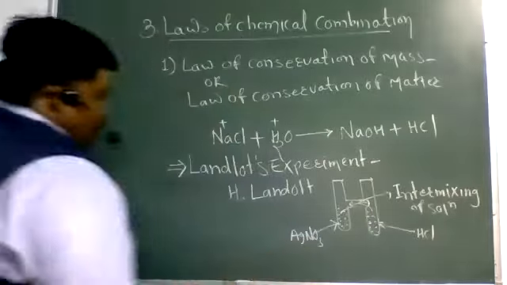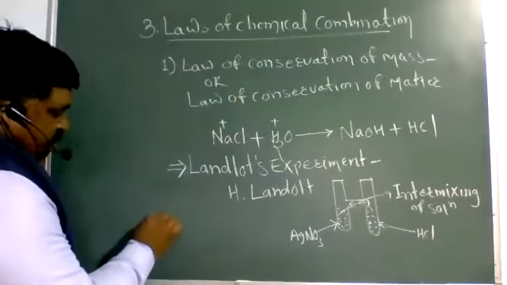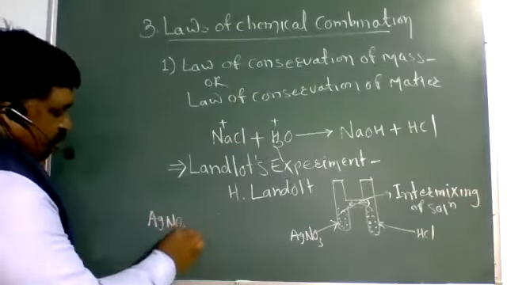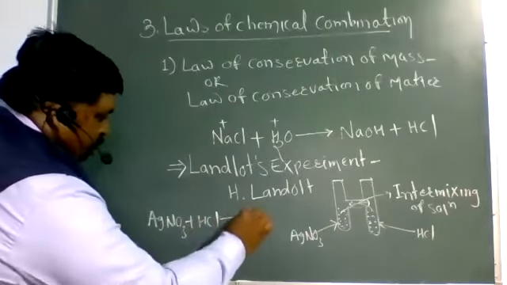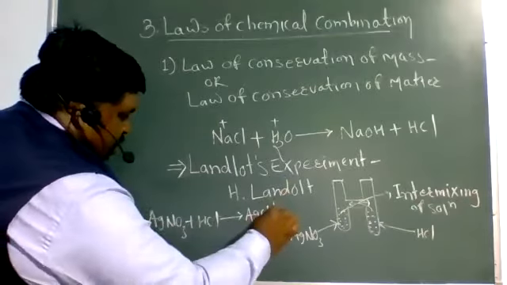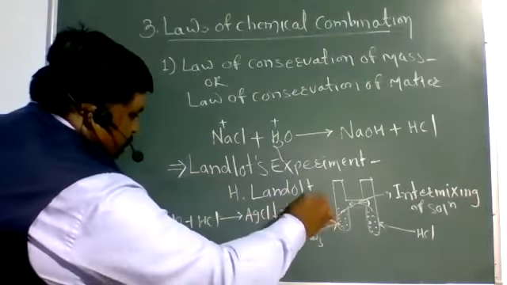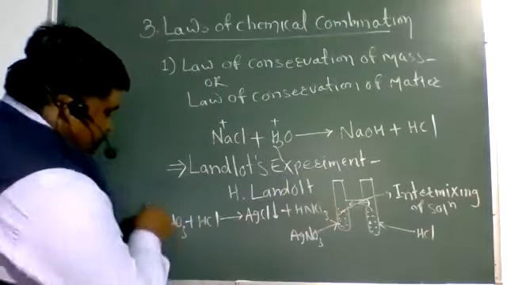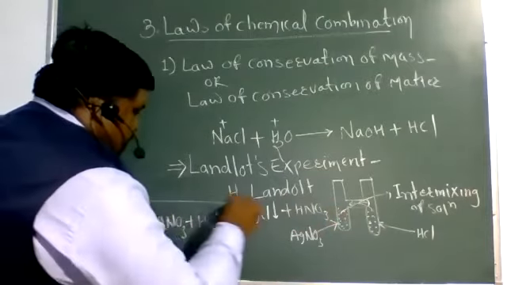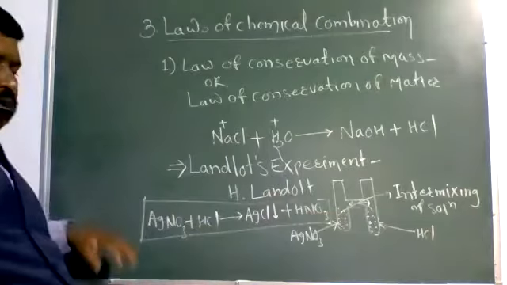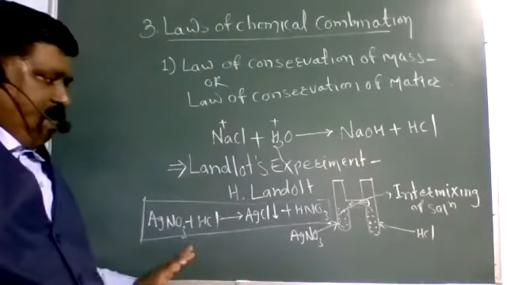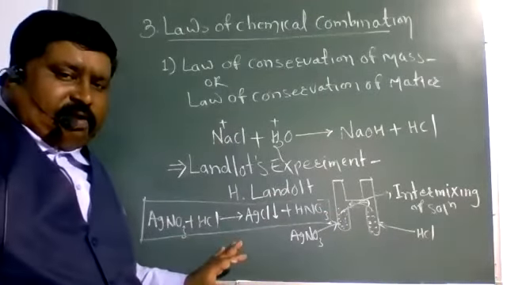After intermixing, AgNO3 plus HCl gives AgCl plus HNO3, the AgCl precipitate and HNO3 solution. So this is the reaction, and this reaction takes place here.